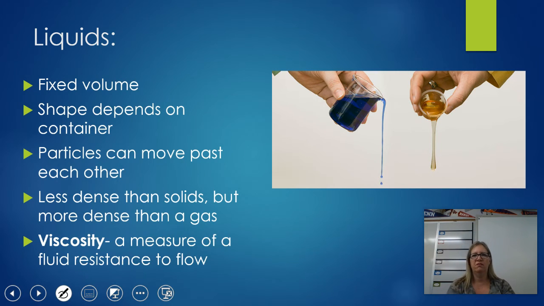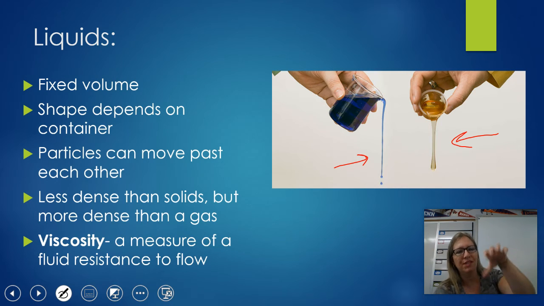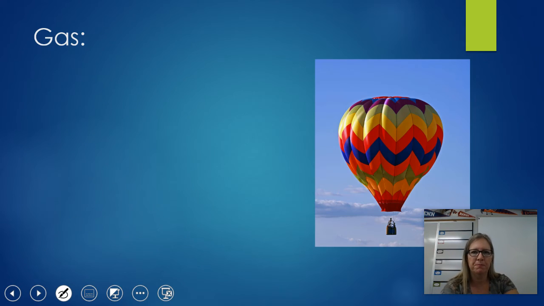And we talk about viscosity when we talk about liquids. We talk about the thickness of the liquid. The definition of viscosity is basically the resistance to flow. And you can see this one right here is more like a honey, and this is just colored water. Colored water pours super easy. It has very little resistance to flow, meaning it has a low viscosity. Honey is much thicker. It flows more slowly, meaning it's more viscous, okay?